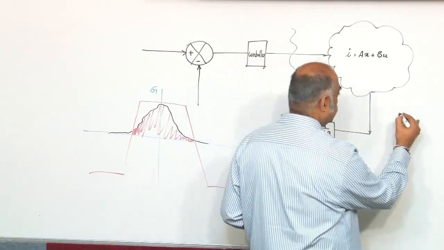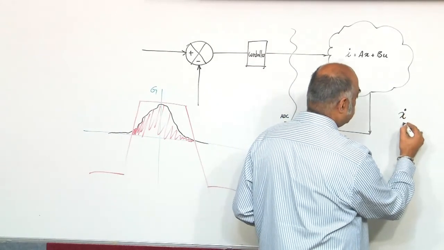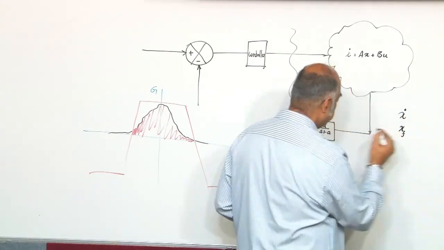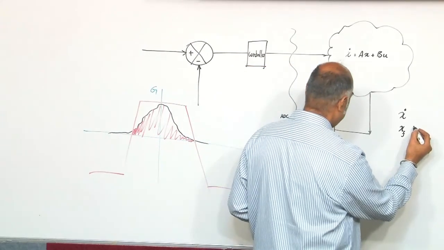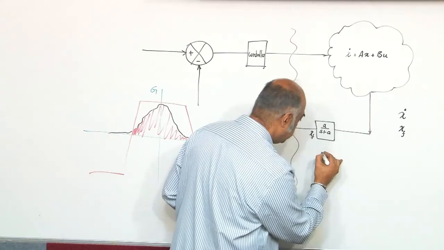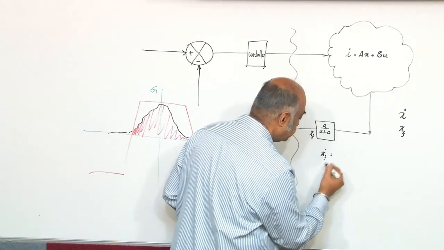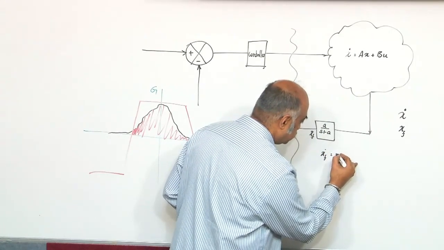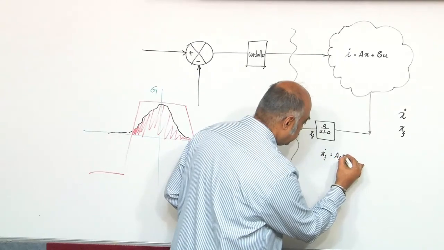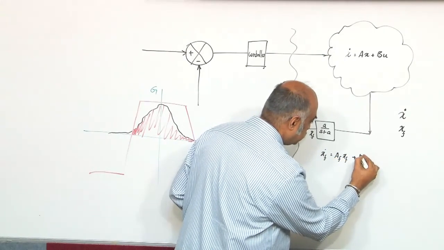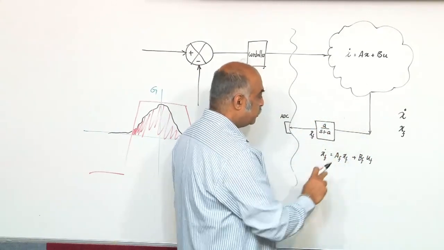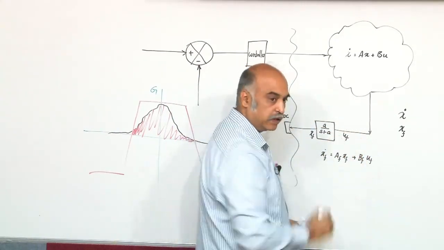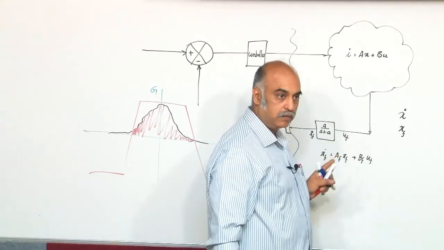So, you will have X dot and let us say XF filter, this is XF. So, this will have XF dot is equal to AF XF plus BF UF. UF in fact would be this for that block, right.